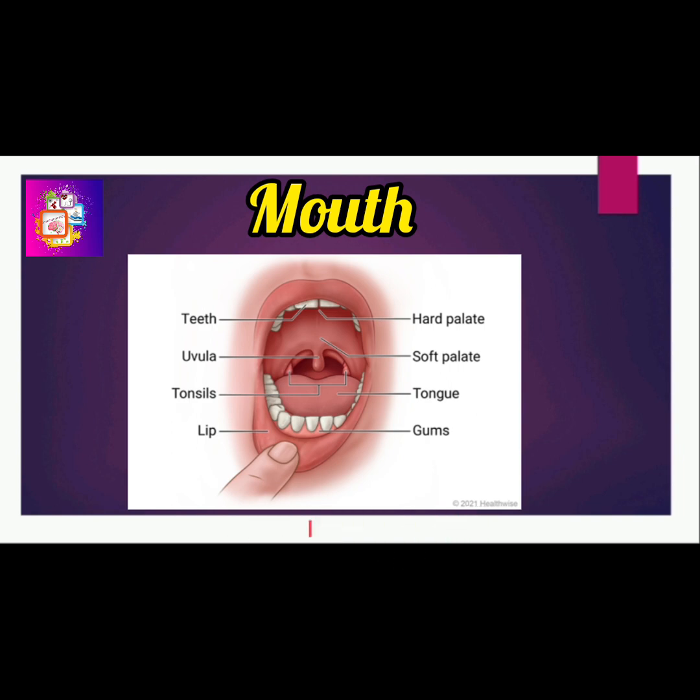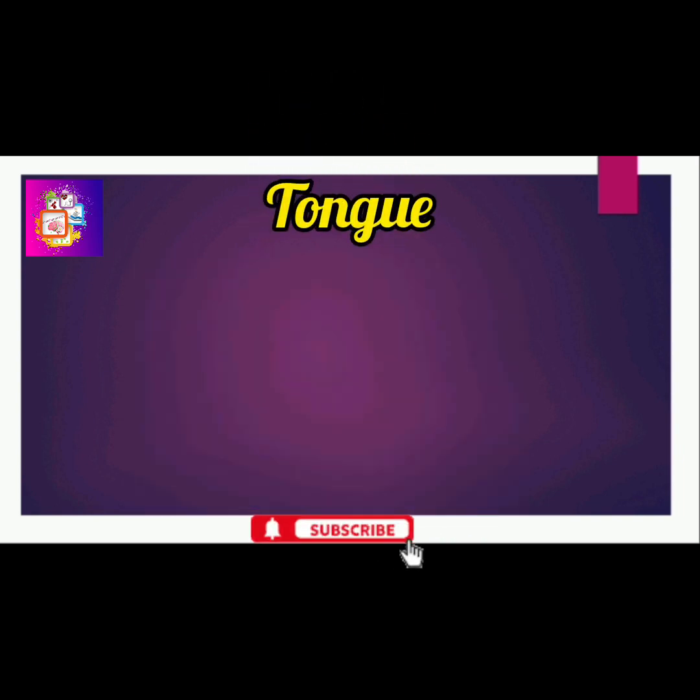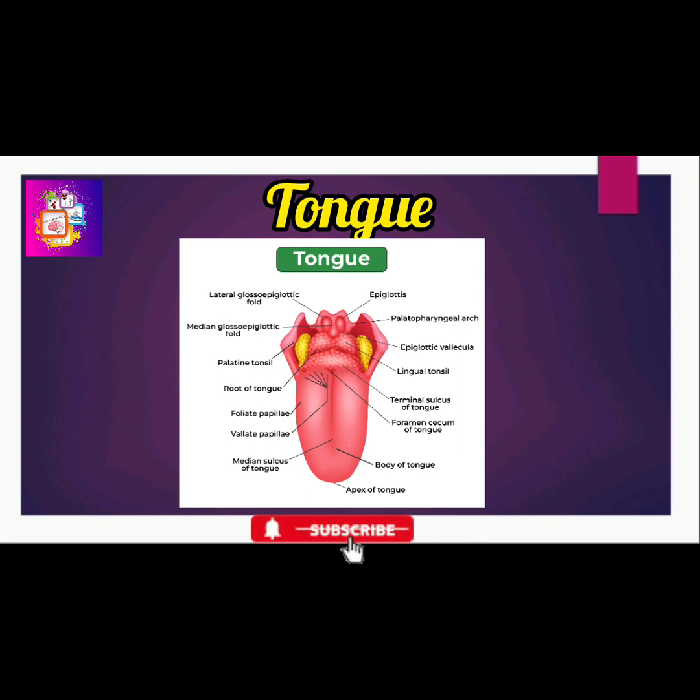Next, tongue. The tongue is a muscular organ in the mouth that manipulates the food for mastication and is used in the act of swallowing. It is very important in the digestive system and it is the primary organ of taste in the gustatory system. The human tongue is divided into two parts, that is the oral part at the front and the pharyngeal part at the back.